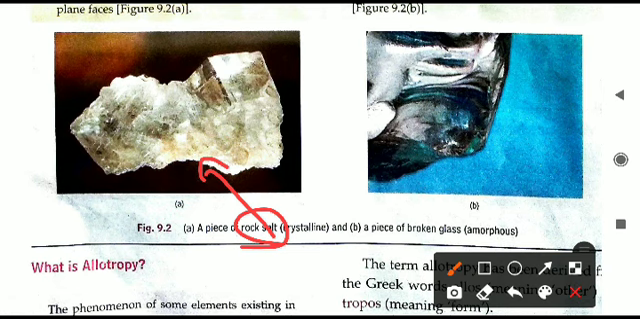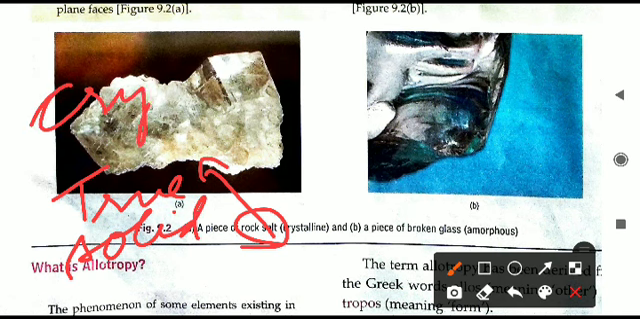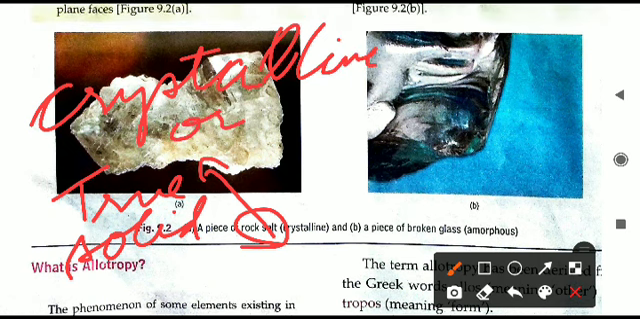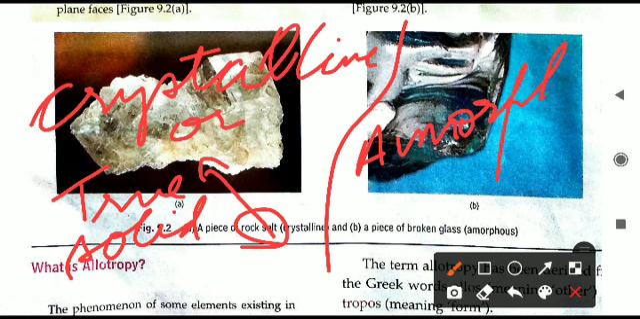So if you cut this, it will have sharp edges. It is a true solid. This is an example of a true solid. That is a crystalline solid. Crystalline solid is also called a true solid. On the other side, the second photograph that you are seeing is of an amorphous solid.